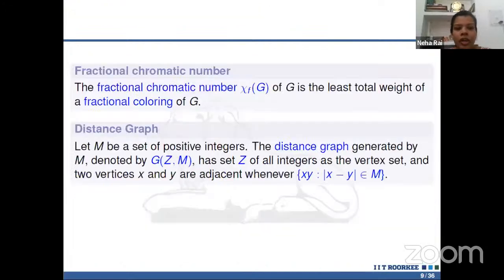And the fractional chromatic number of any graph is defined as the least total weight of a fractional coloring of a graph G. Since we talk about the distance graph in my problem, a distance graph is basically a graph in which the set of vertices is the set of all integers, and two vertices are joined by an edge, or we can say two vertices are adjacent, whenever their difference belongs to the set M.